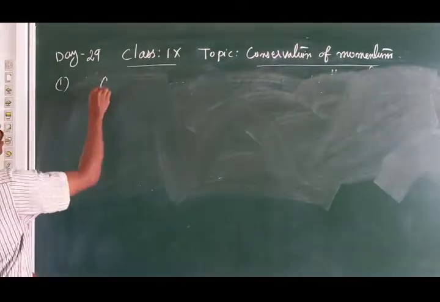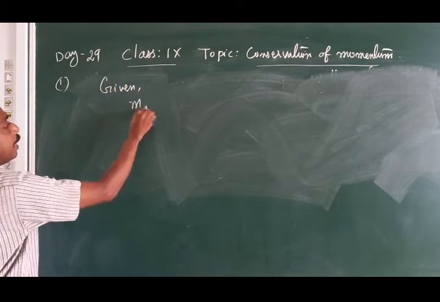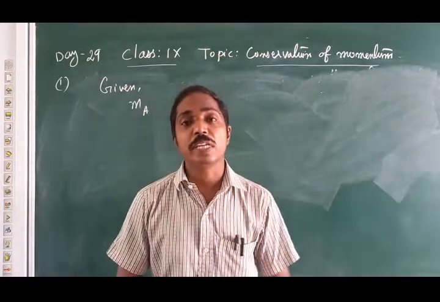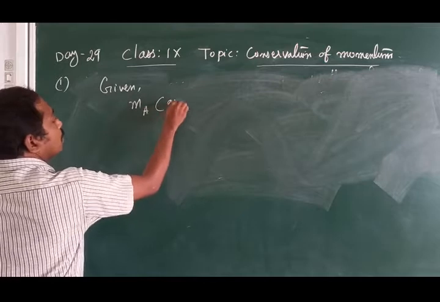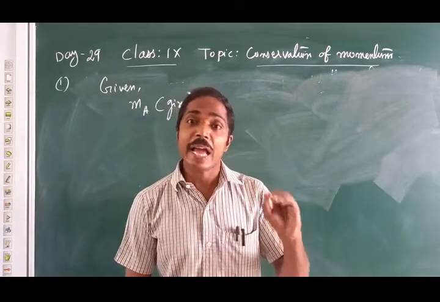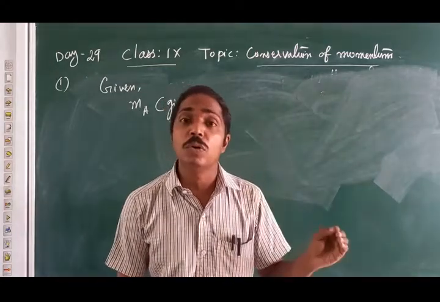Given: MA, the mass of the first object mentioned in the question. I mark it as MA, girl. So the girl is the first object, so I mark A as girl. You can write M1 also. One girl means, 2 cart.